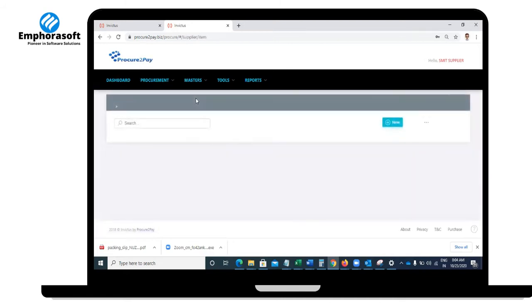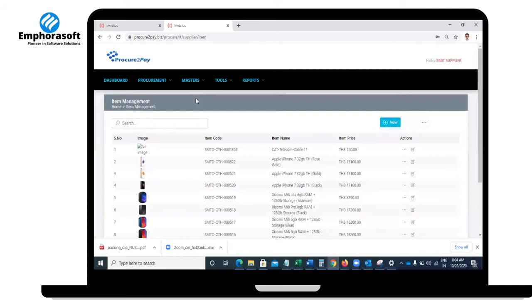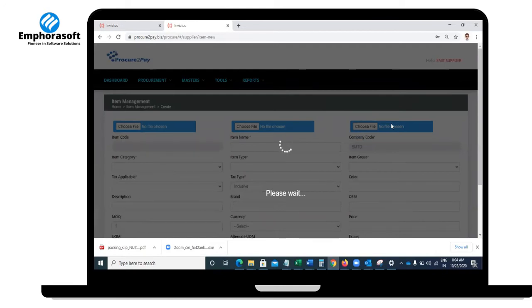All items can be created either through UI or through CSV or Excel imports. In item master, we can provide all the information like item code, category, types, and currencies, along with 3 images, image 1, image 2, image 3. So you can upload all the images.